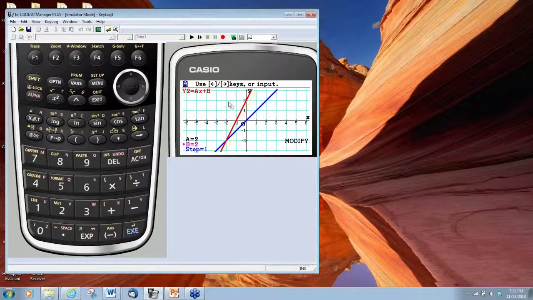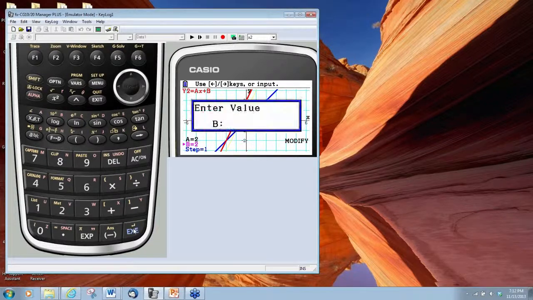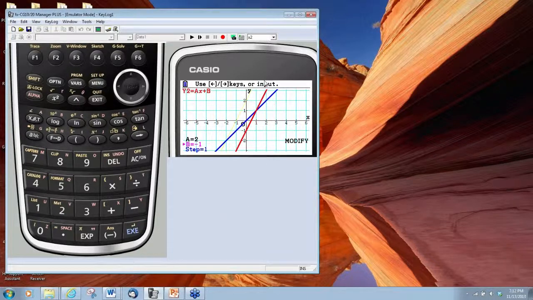So what we can do is we can use the right and left arrow keys or input a value to explore what happens to the function if we manipulate the value of b. So if I was going to press execute and type in a value of b like -1, we've got the red line here, which is our new line. We have the yellow line, which is the old one, and this red line, the y-intercept is changed. It is now 3 units below what it was before.